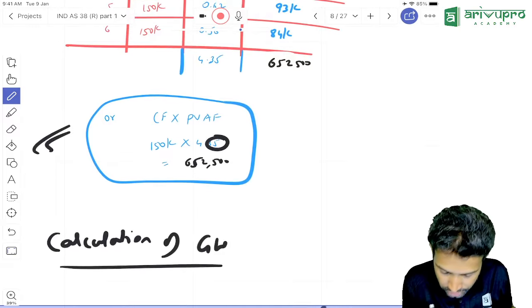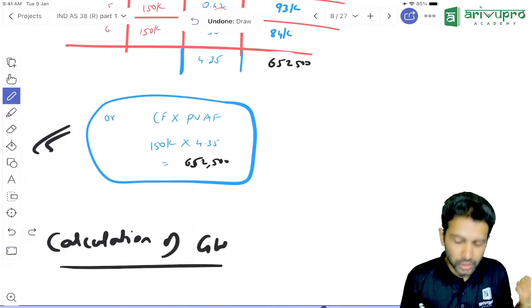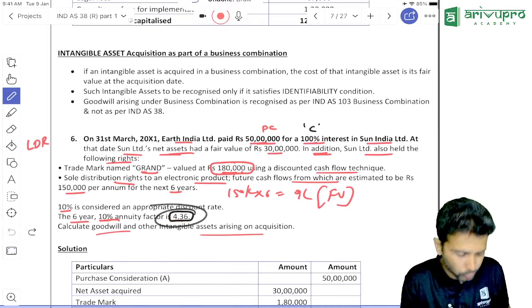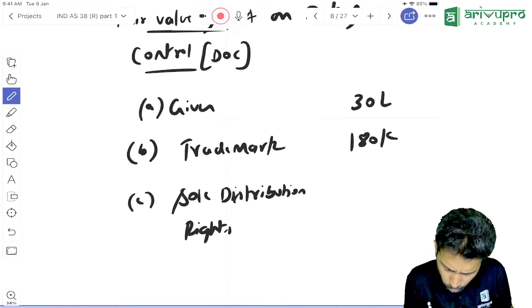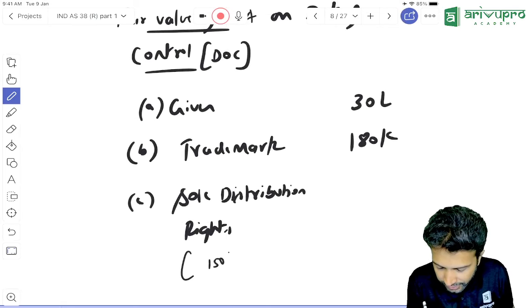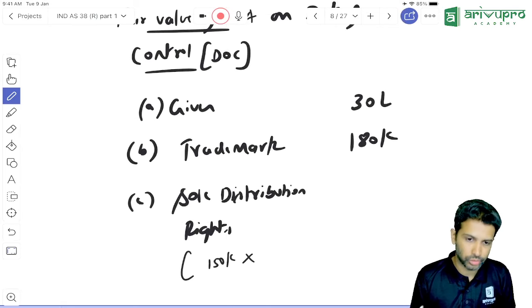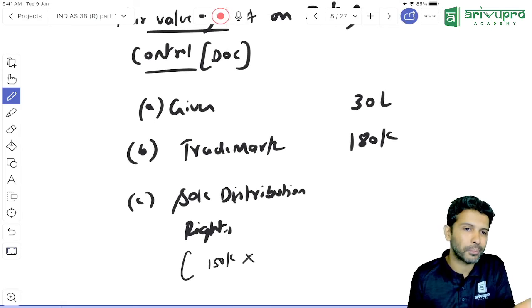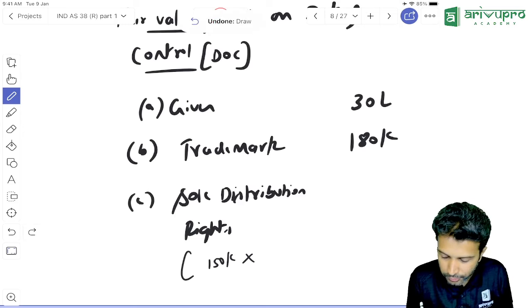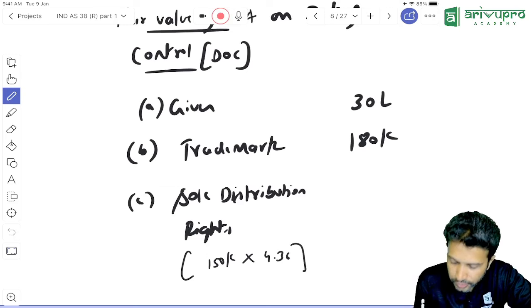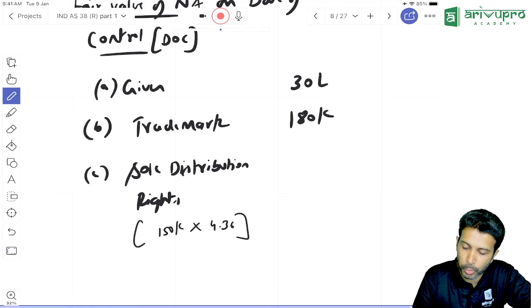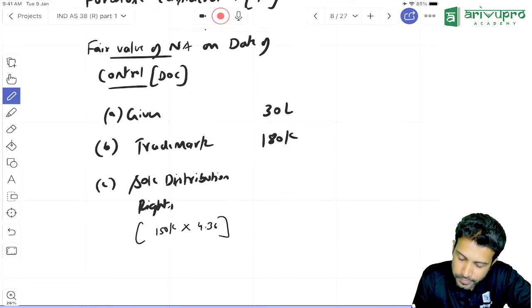Here, don't take this. This is 4.35. Should we take 4.35 or the 4.36 they've given? They have given the PVAF to be 4.36. So in your calculation, do it over here. How much is the benefit you are getting every year? 1,50,000. Does the cash flow change every year or is it the same? Same. This is your cash flow per annum. For this, we need to multiply what? PVAF. What is the PVAF at 10% for 6 years? Given in the question, 4.36. So multiply and tell me how much?